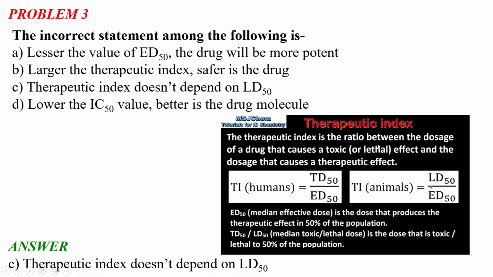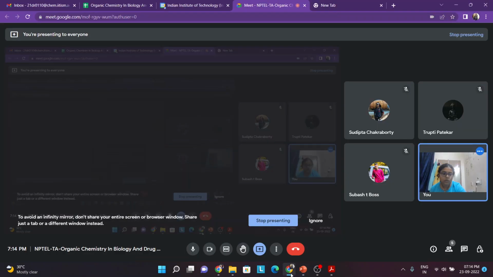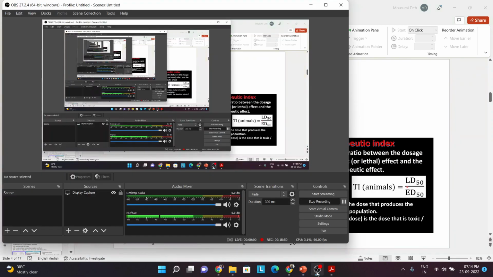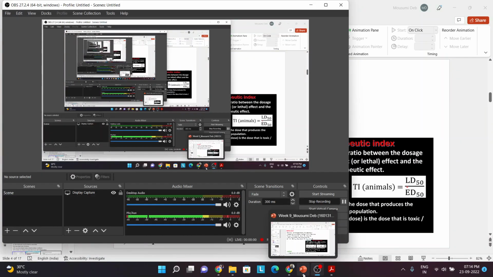So it is a very important criterion for a drug molecule and the drug discovery process. Okay, and I will just quickly check if it is okay. There is no problem in anything.